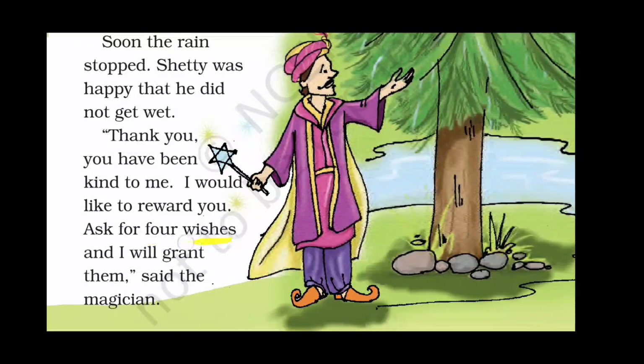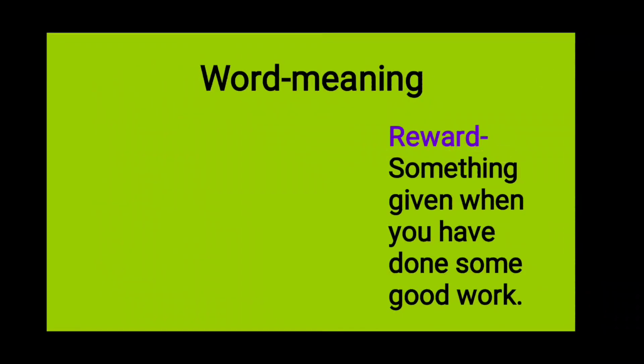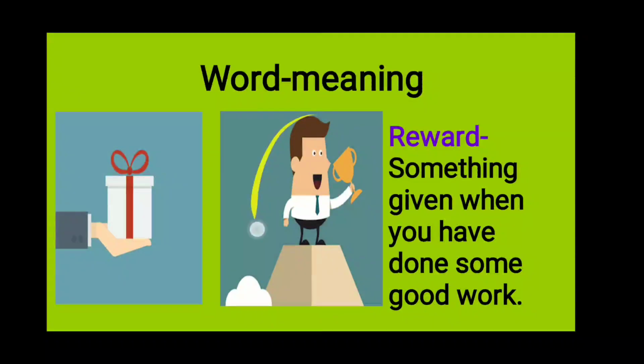He gave 4 wishes to this tree and he will fulfill them with his magic tricks. So let's see some of the new words here. Reward. Reward means something given when you have done some good work. Reward is something you get when you do something good. A prize that you get on doing some good work.